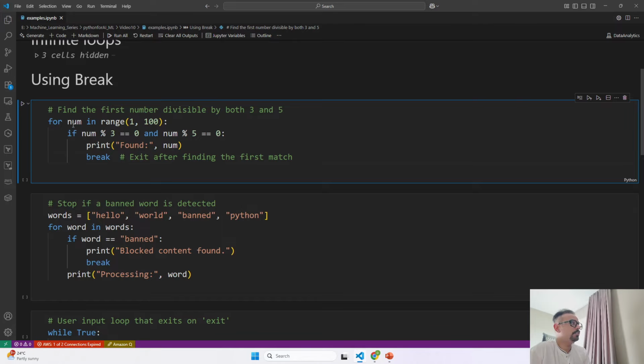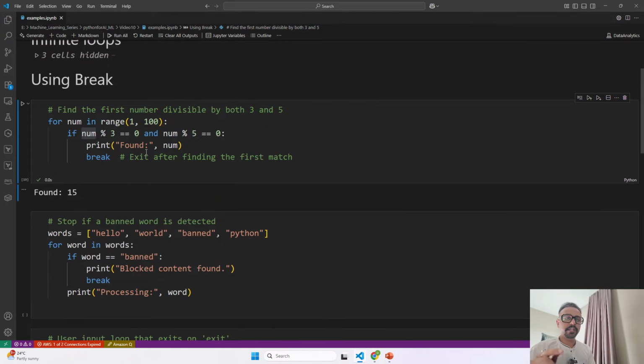So we are going to use a range function over here, which will start from 1 and end at 100 minus 1, that is 99. Once I start my loop, first it will get the number 1. Is 1 divisible by 3 and by 5? No, it is not. So that is how it is going to keep on running until it gets the value.